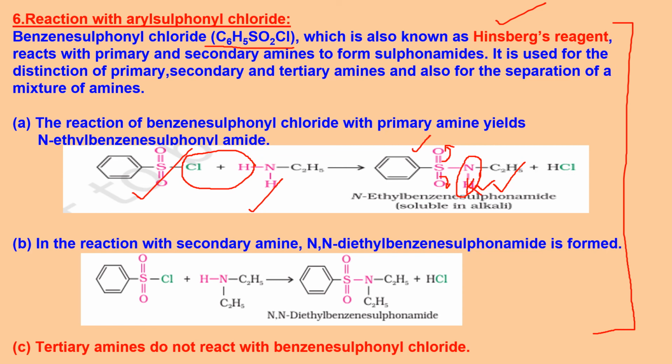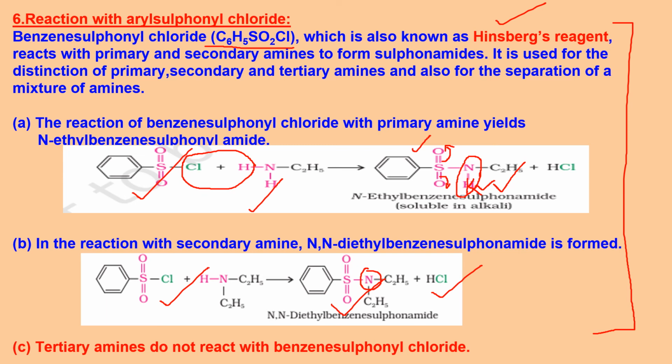If I carry out the same step with a secondary amine, no doubt I will get a precipitate. HCl will be removed, but here you don't have any hydrogen on this nitrogen now. So if you add an alkali now, it will not dissolve. And you don't have any hydrogen in tertiary amines, the hydrogen on nitrogen I'm talking about. If there is no hydrogen available on nitrogen, it will not react with benzene sulfonyl chloride. So this is how we chemically distinguish.